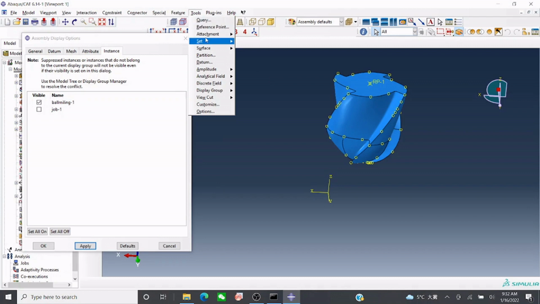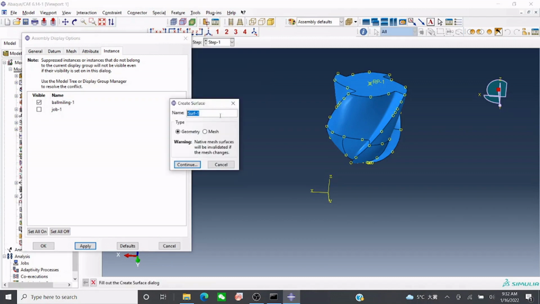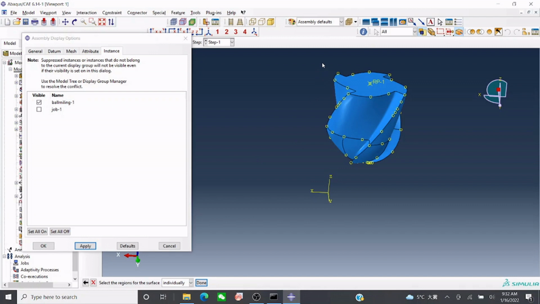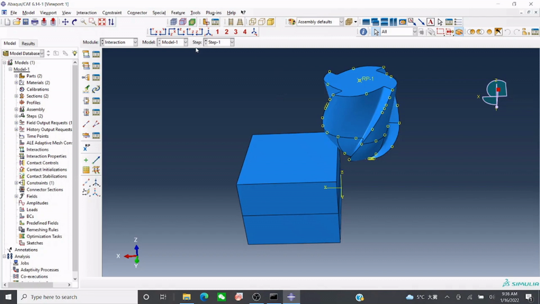Again go to tool, select surface, create, let me make it like a tool. Okay, select it, done. Now let's bring it on. So after this, now let's